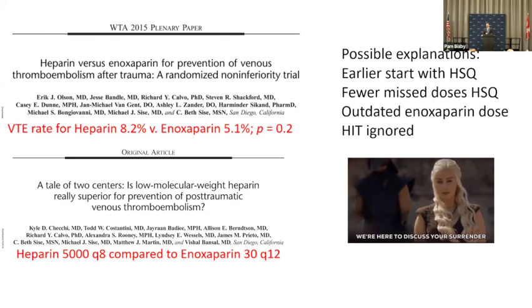But moving forward to this next paper, this is more recent. Two centers, one uses enoxaparin more, the other one uses heparin 5,000 more. And there was non-inferiority of heparin Q8. I think there's a number of challenges. We see a large percentage of TBI and even other patients who were started on heparin and transitioned to enoxaparin. I don't think that was addressed in this paper. Missed doses were not addressed.